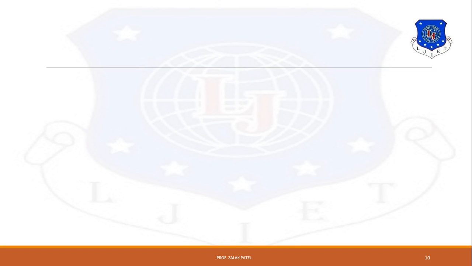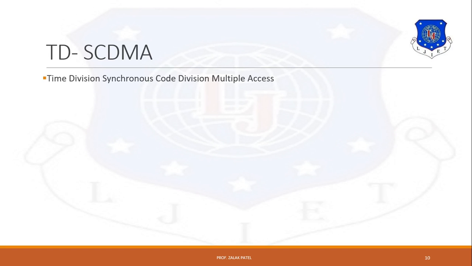The next standard of third generation is TD-SCDMA, meaning time division synchronous code division multiple access. It provides higher data rate equipment at each GSM base station. It provides TDMA plus TDD standard.